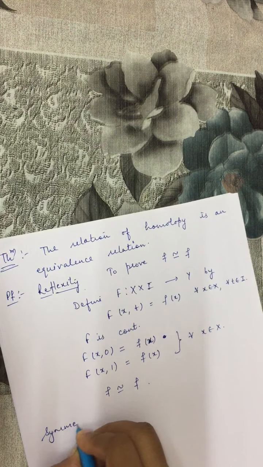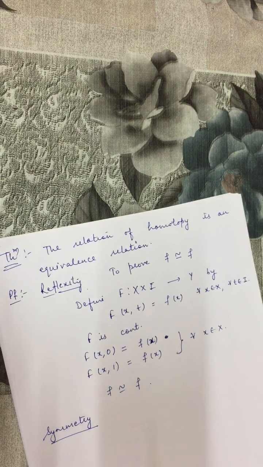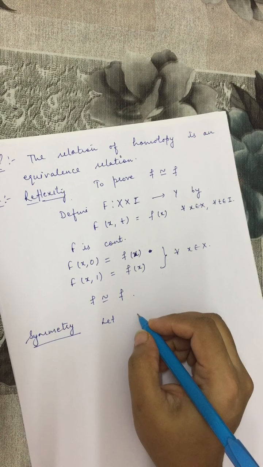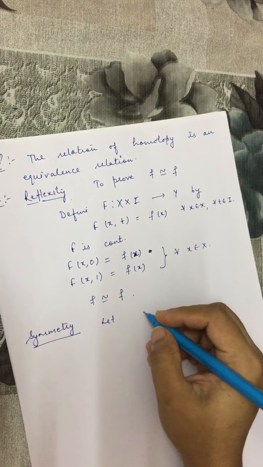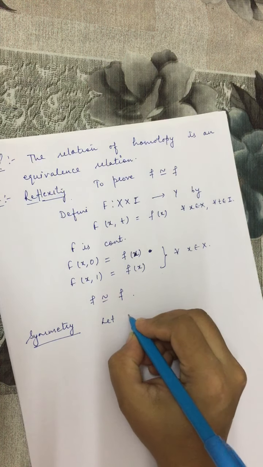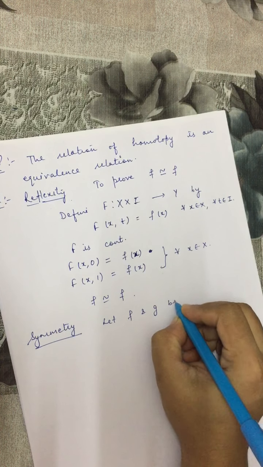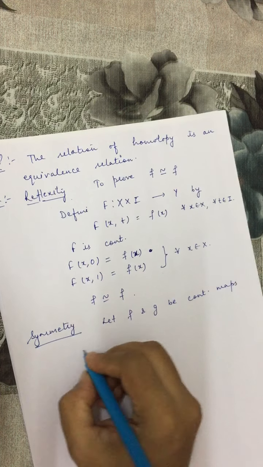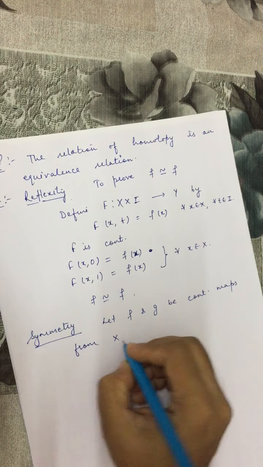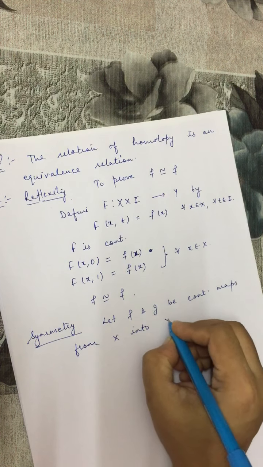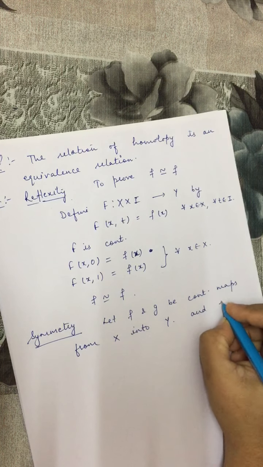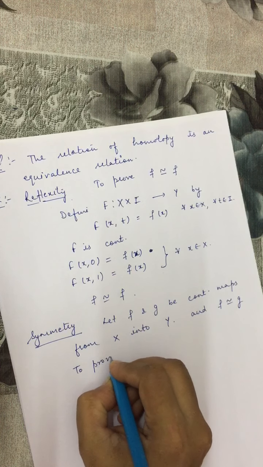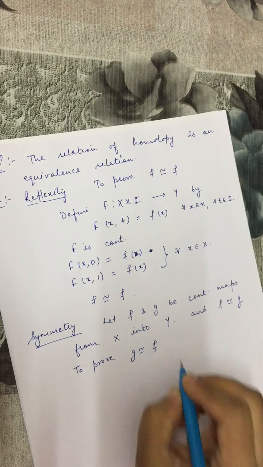Now the second is symmetry. Let f and g be continuous maps from X into Y, and f is homotopic to g. So we have to prove g is homotopic to f.